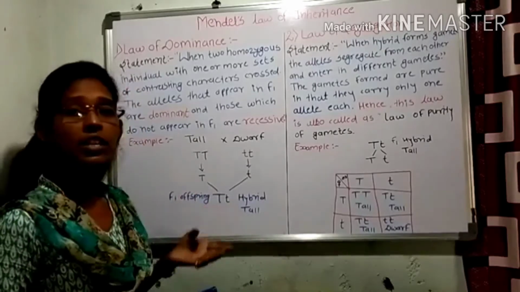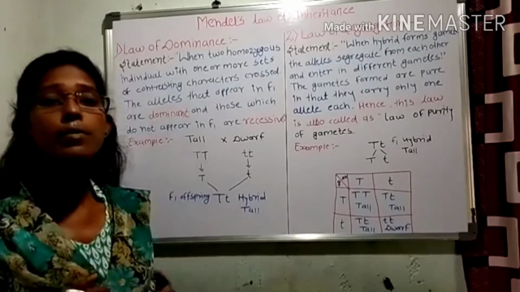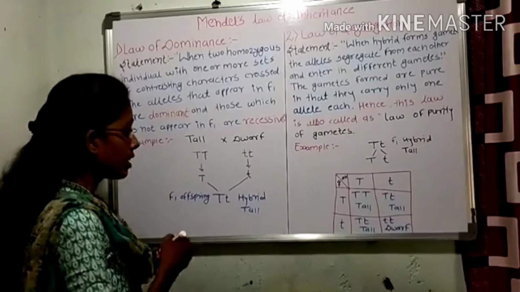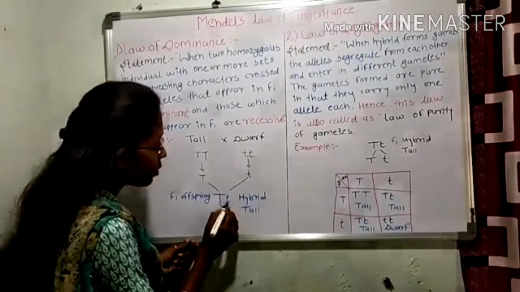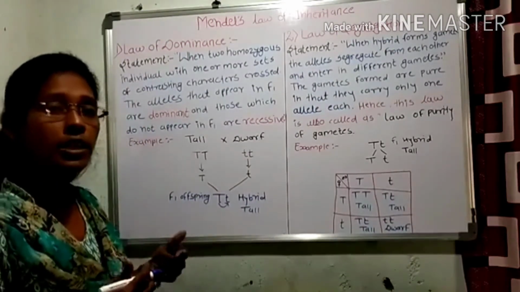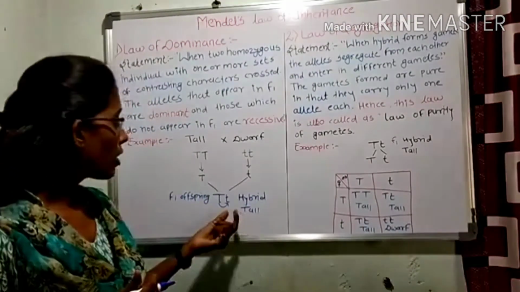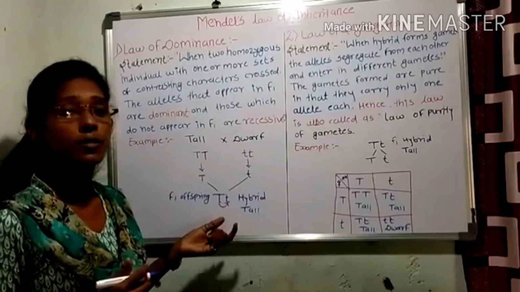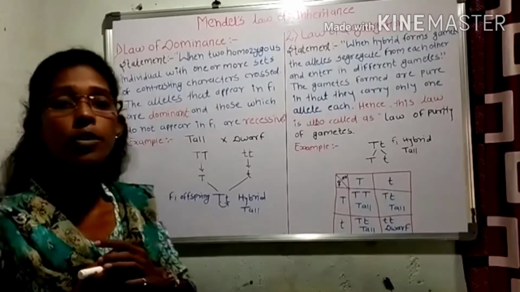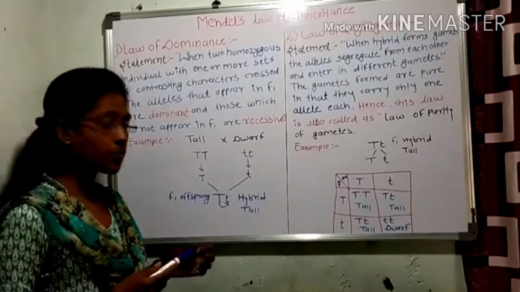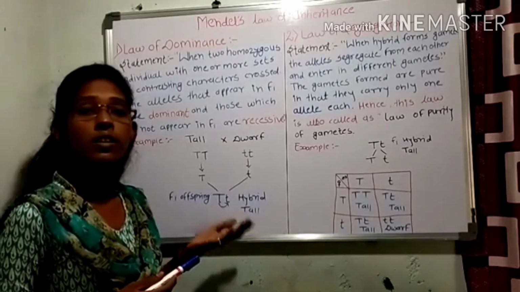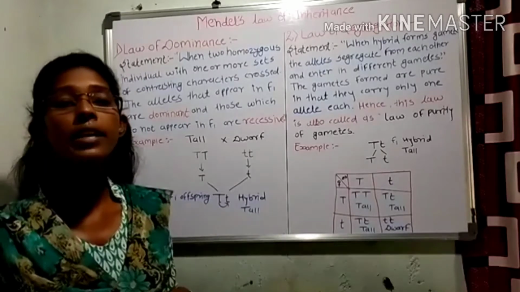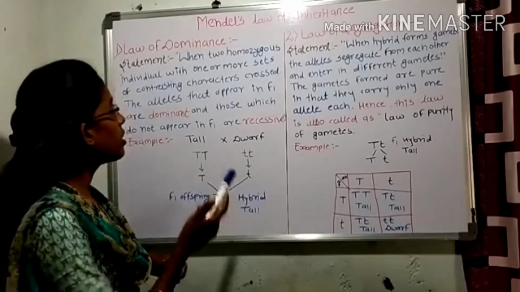This hybrid plant has a dissimilar pair of alleles. In a dissimilar pair, only one allele dominates over the other. In this pair, capital T dominates over small t, meaning capital T expresses its character and small t is suppressed. This is called the law of dominance. Mendel used this law to explain the expression of only one character in the F1 generation and both characters in the F2 generation.